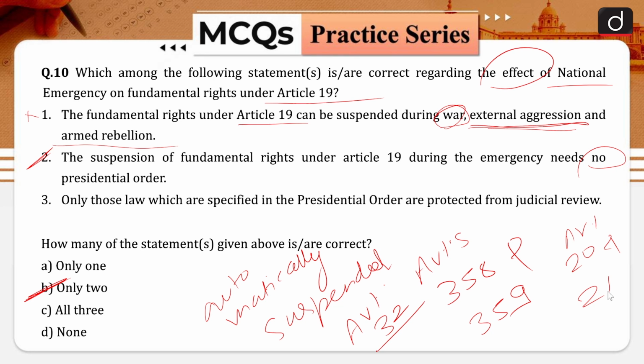The 44th Amendment Act of 1978 provided that those laws which are not related to the proclamation of emergency can be challenged in the court even during the emergency. And that is why your statement number 3 is also correct in nature. Hence, the correct answer for this question is going to be option B. Only 2 statements are correct.